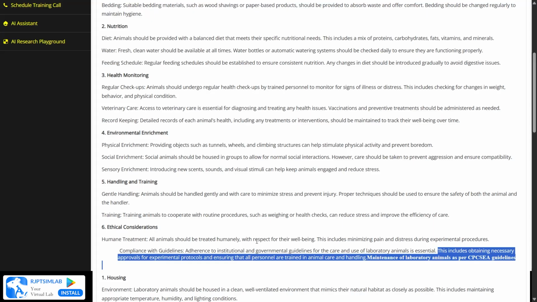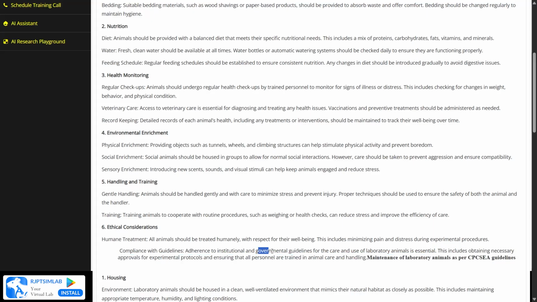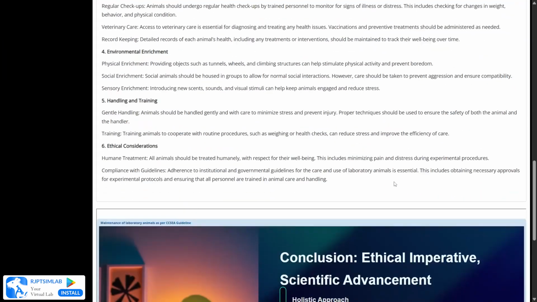The statement says that sticking to the institutional and governmental guidelines for the care and the use of laboratory animals is very important and essential, and this includes necessary approvals for experimental protocols, ensuring that all personnel are trained in animal care and handling. The person should be well trained in animal care and handling and the maintenance of the laboratory animals as per the CPCSEA guidelines. So now we have come to the end of this video.